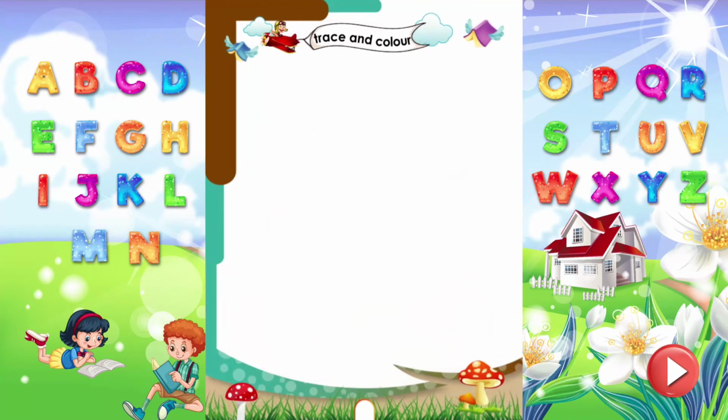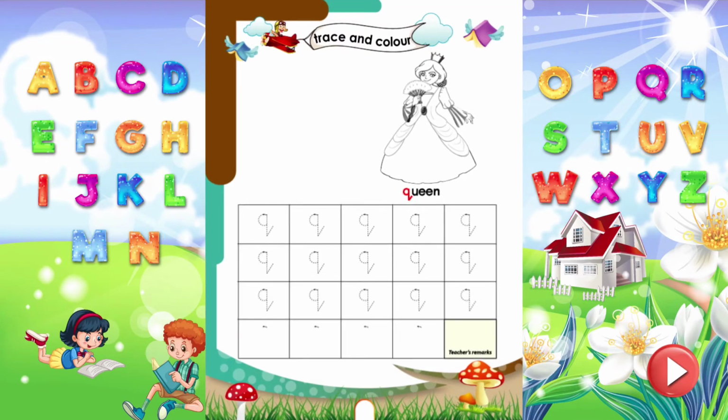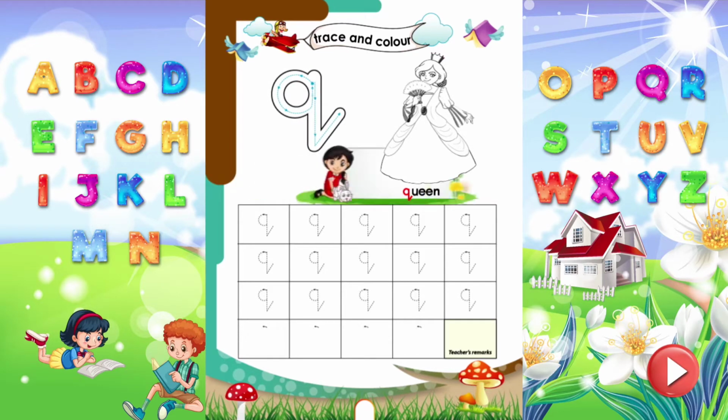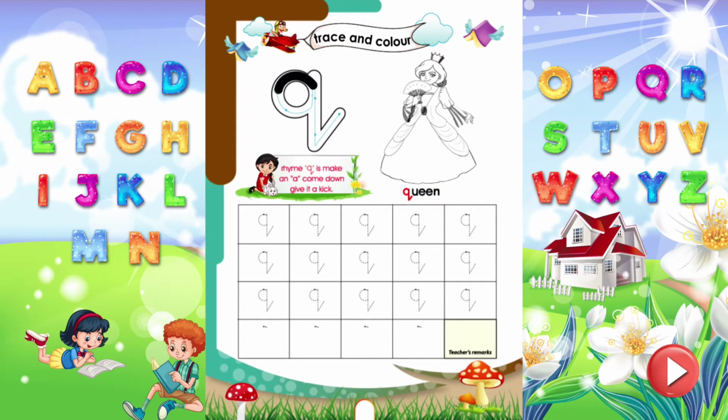Trace and color. Let's trace the letter Q with sound K. Rhyme Q. Q is make an A. Come down, give it a kick. Trace all the letters properly. Wow! Time to color the queen.